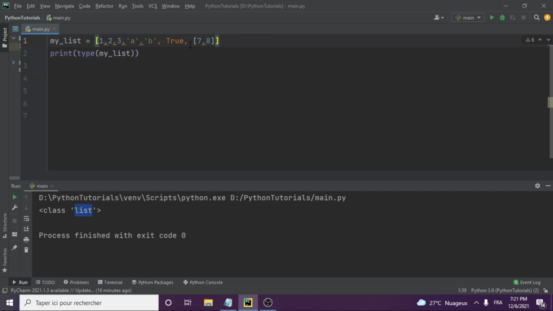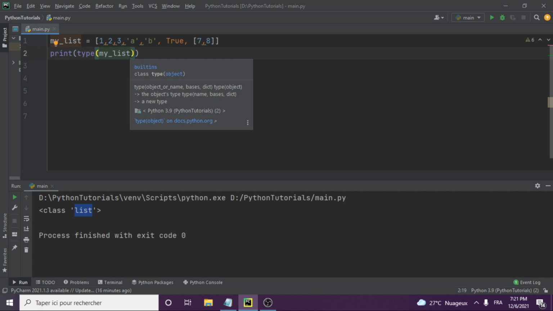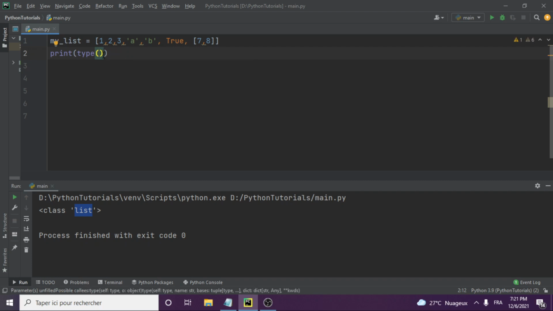Okay, so now let's try to access values. Remember, that's one of the first things we always want to do, to see if we can index and get values from our list or strings or numbers or any of our sets, whatever data structure. We always try to see how we can access it. So let me just print my list here.